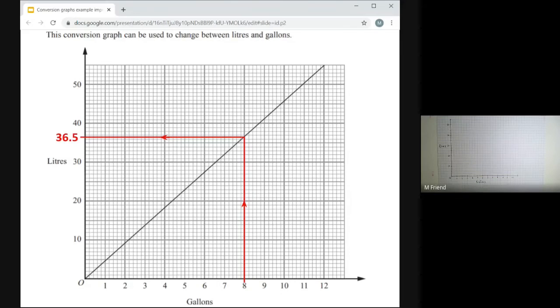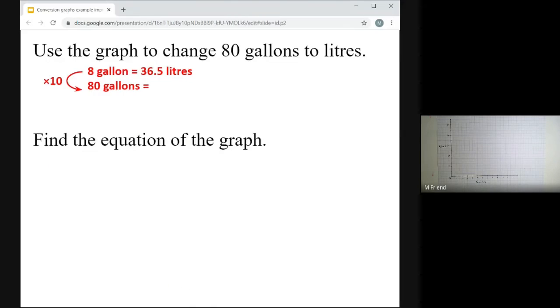And as long as those workings are on there, I don't think it matters whether you do the 365 answer or the 368. I think either is fine as long as you use the graph.